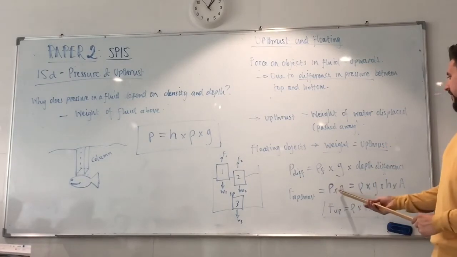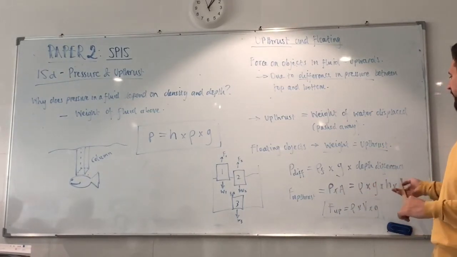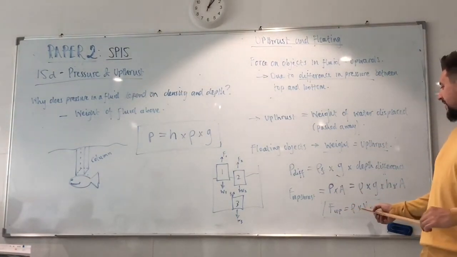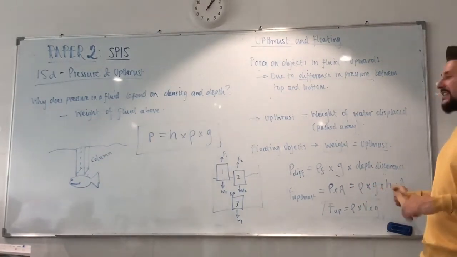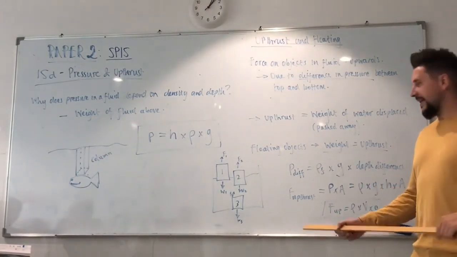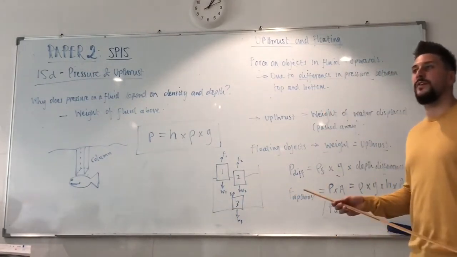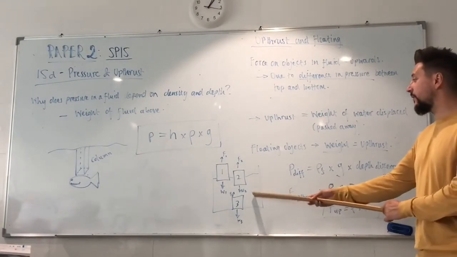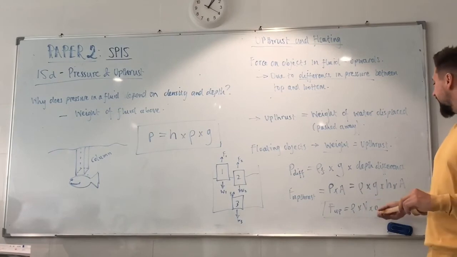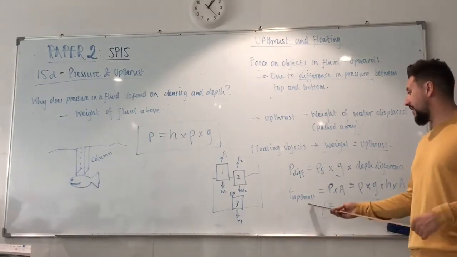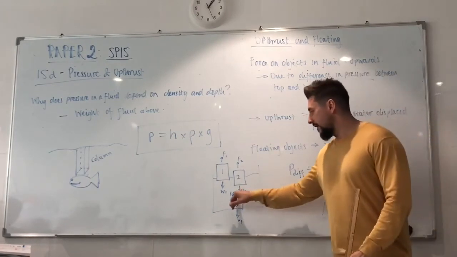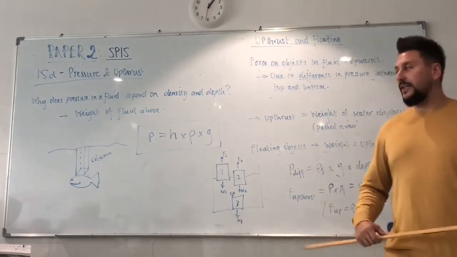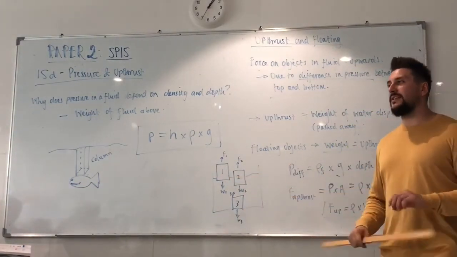So upthrust force is pressure times area, which is density, gravity, height of object, and area of the bottom, which is technically upthrust force equals density times volume of object, because height times area is the volume. Yeah? Area of the bottom of this cube times its height is the volume of the object. So upthrust force equals density of the fluid, not the object, the density of the fluid it's in, times the volume of the object, times the gravity. And that tells you the upthrust force on this. When you work this out, you will find that it is not as big as its weight, hence the reason it's sinking. Okay? In each of these floating cases, upthrust is just exactly the same as the weight.